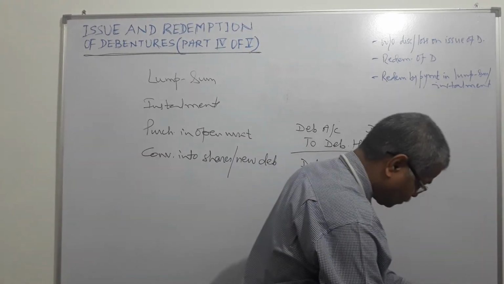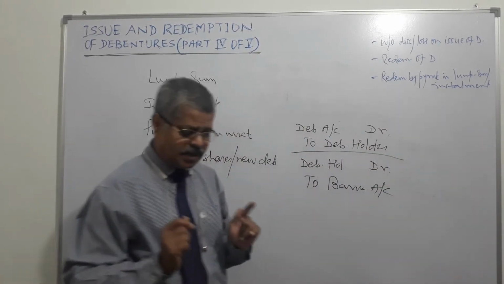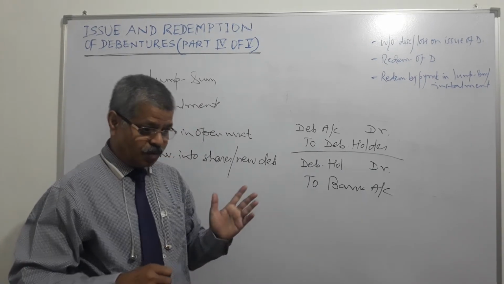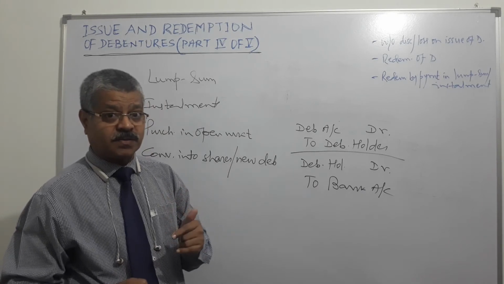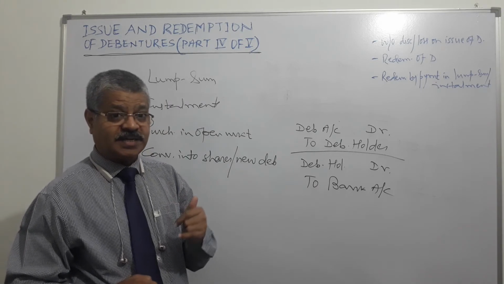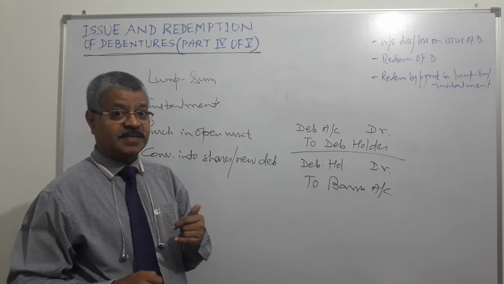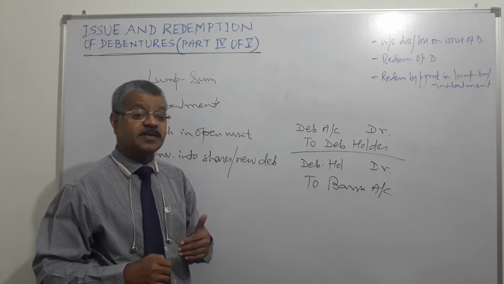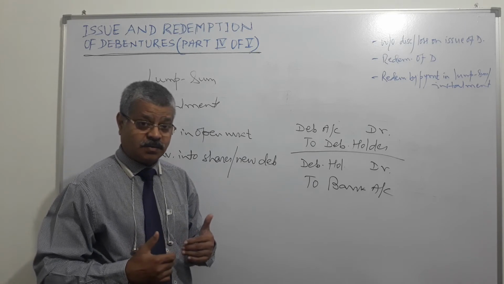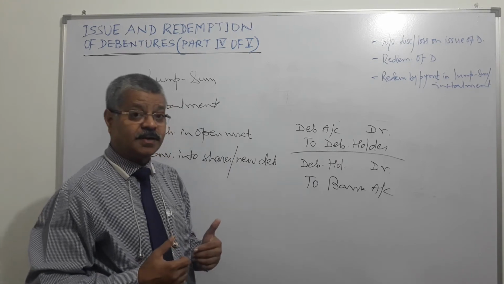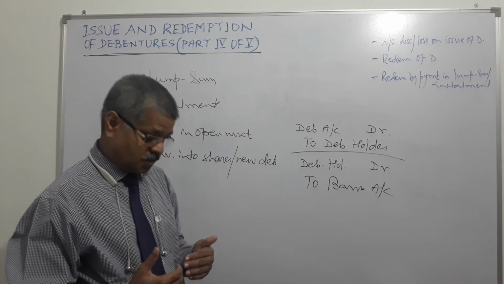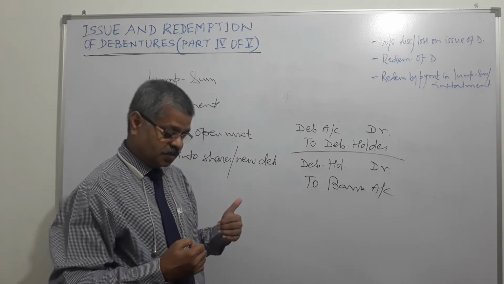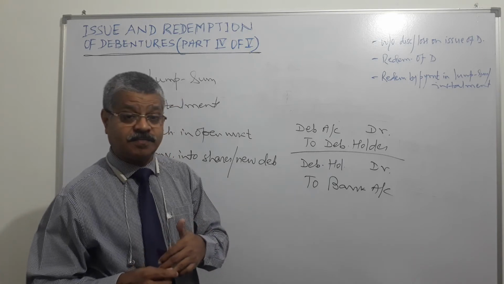Now, the question arises, what are the rules and regulations? As per the rules, any company that issues debentures for a period exceeding 18 months from the date of issue of debentures is obligated to maintain debenture redemption reserve. And how does it do it? Setting aside a part of profits, and the word is adequate profits.